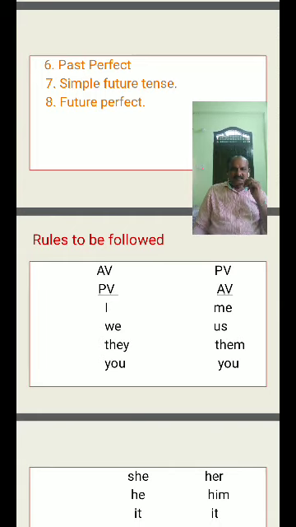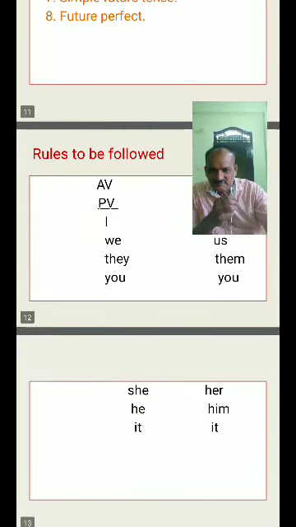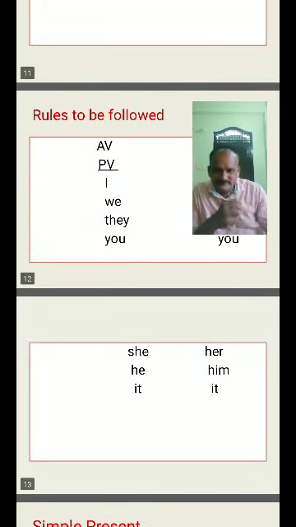Here in active voice I is the subject; in the passive voice me is the object. I becomes me, we become us, they become them, you become you, she becomes her, he becomes him, it becomes it.